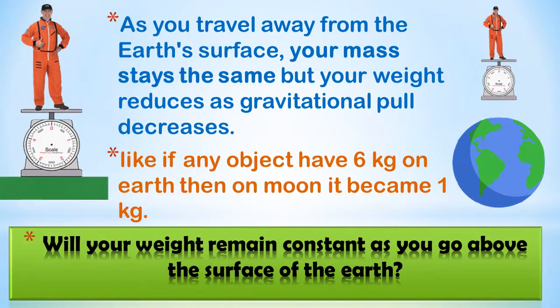Like if an object has 6 kg weight on earth, then on the moon it becomes 1 kg. So as the gravitational pull decreases, weight also decreases.